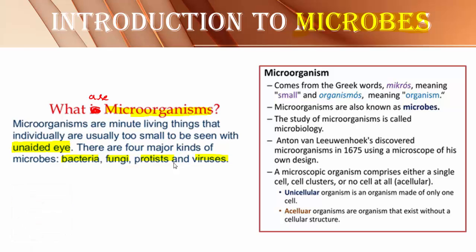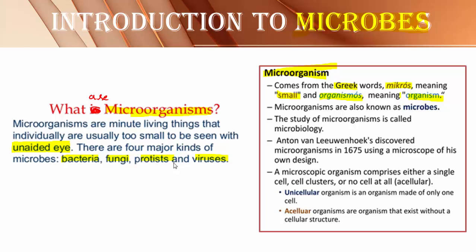The term microorganism is derived from Greek language and consists of two terms: micros, which means small, and organisms, which means organism. The literal meaning of microorganism, derived from the Greek words, is small organisms.